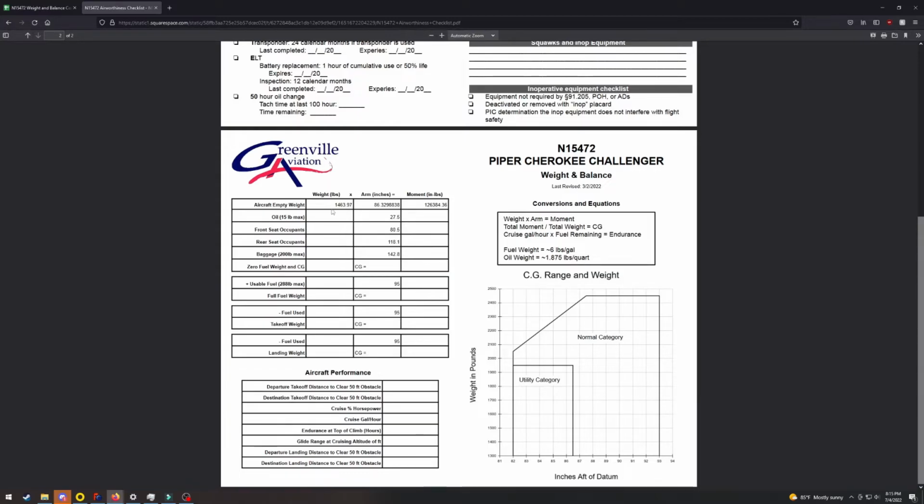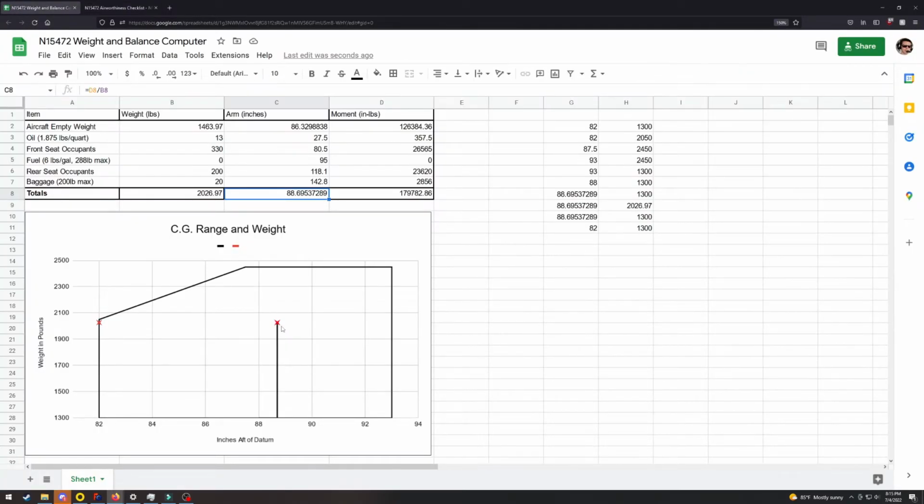And so once these are all totaled up and the CG is calculated, this would be filled in, and you could plot it on here to see which category we were in. Now that this point is plotted, we can add in the fuel and see what happens. So if we had full fuel of 288 pounds at 48 usable gallons, you can see that point moves up quite a bit, but it's still within limits. And so if we plotted both points and drew a line between them, you would see that at no point are we leaving the envelope, and so this flight could be conducted safely.